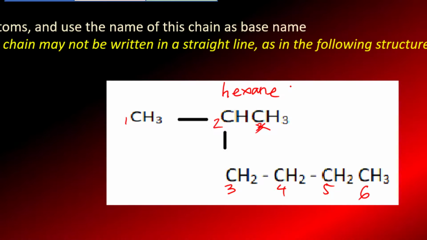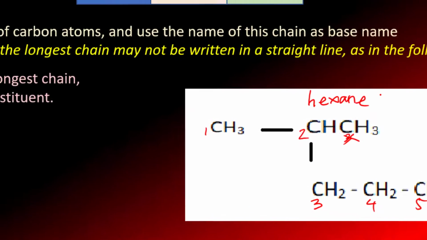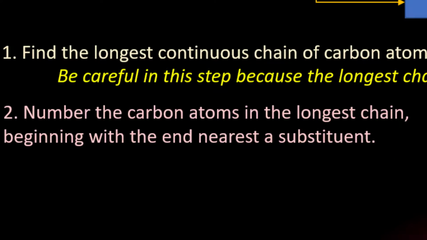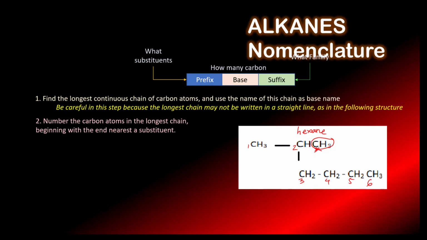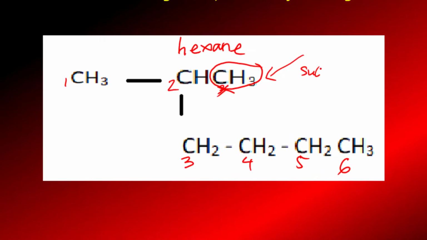After the first step, let's continue to the second. Number the carbon atoms in the longest chain beginning with the end nearest the substituent. We have counted this carbon as the major chain, so this carbon should be a substituent. The substituent, or the alkyl, is attached to the second carbon, so we put here the number of the substituent, which is 2.